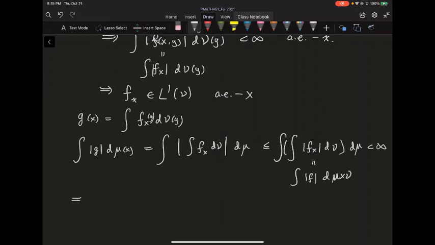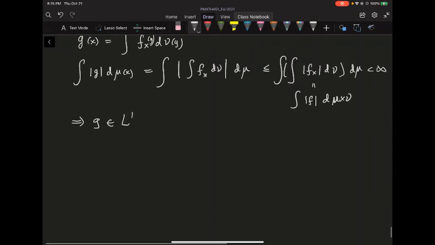So this proves that g is also in L1, and you do the same for h. h is also in L1. So the integral really makes sense. The integral of g of x d mu of x makes sense.